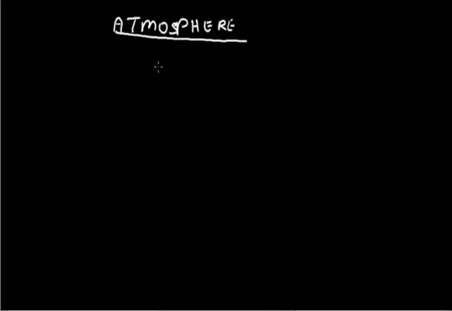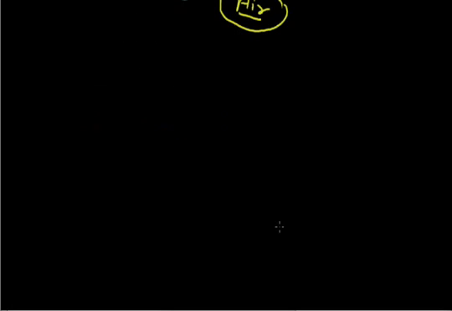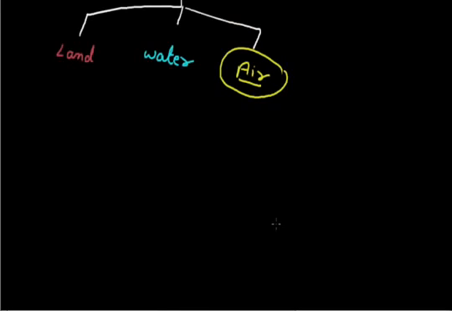There are three major domains of the earth, as we all know. The first is land, or we can say lithosphere. The next one is water, or hydrosphere, and the next and very important one is the air, or atmosphere. So today I'll take this topic, air. What is air or atmosphere?